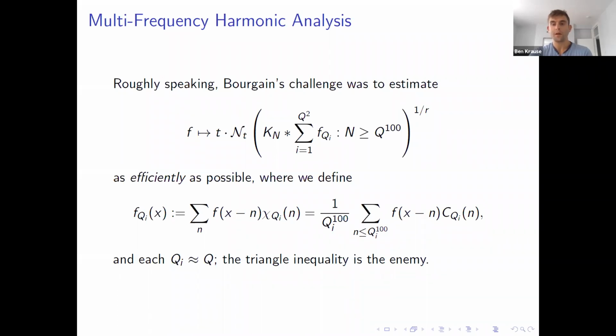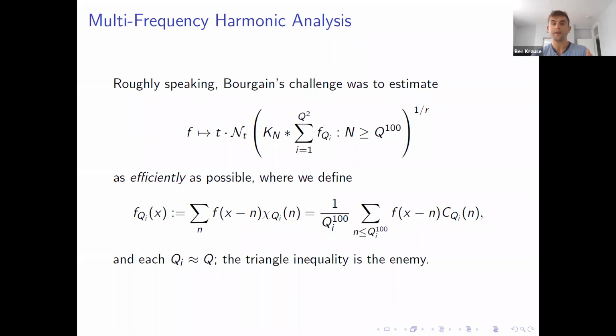What he did was, more precisely, if you take these oscillatory L1 normalized functions and you convolve your initial data with one of them as follows, we'll call this FQI. What Bourgain was interested in doing was understanding destructive interference between superpositions of these convolved functions as QI varies.